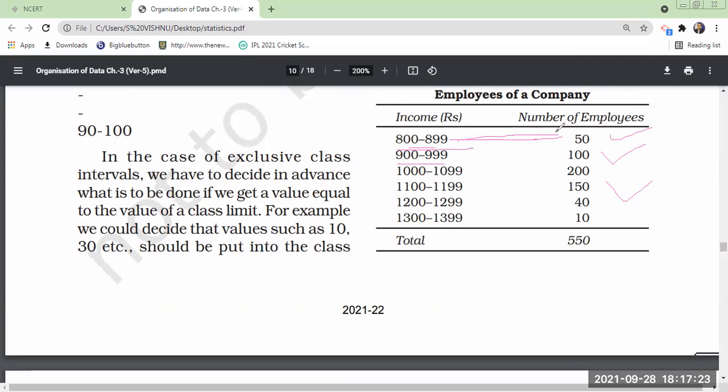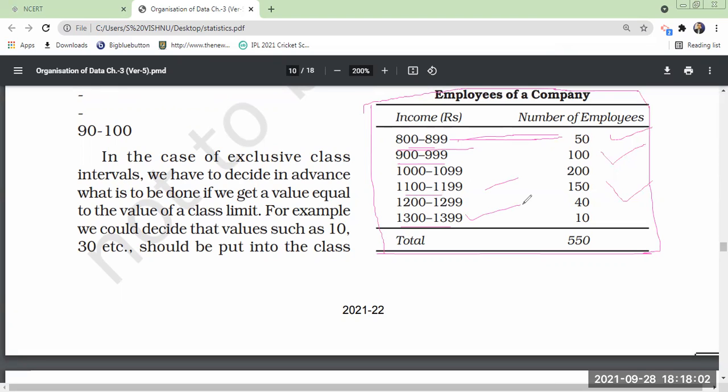Yes, for our convenience, for our further calculation and statistics, we have put the entire information in a concise, shortcut, tabular form. Yes, sir. We have prepared it, but we cannot know exactly which employee has an income between 1100 to 1199 or from 1300 to 1399. We do not know. That is loss of information. Did you understand? We prepare a frequency distribution table for further processing and statistical application of the data.